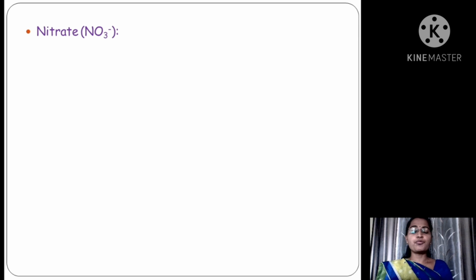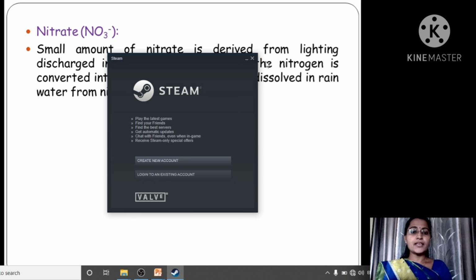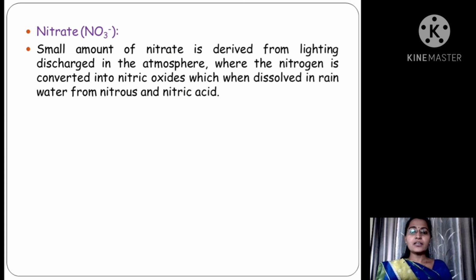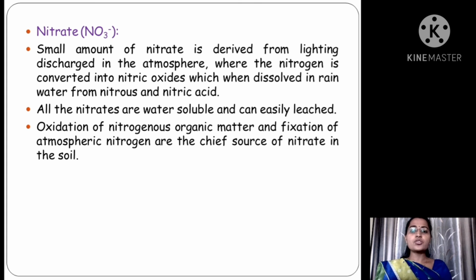Then we go for the next constituent, that is nitrate. A small amount of nitrate is derived from lightning discharge in the atmosphere, where the nitrogen is converted into nitric oxides, which when dissolved in rainwater form nitrous and nitric acid. All the nitrates are water soluble and can easily be leached. Oxidation of nitrogenous organic matter and fixation of atmospheric nitrogen are the chief sources of nitrate in the soil.